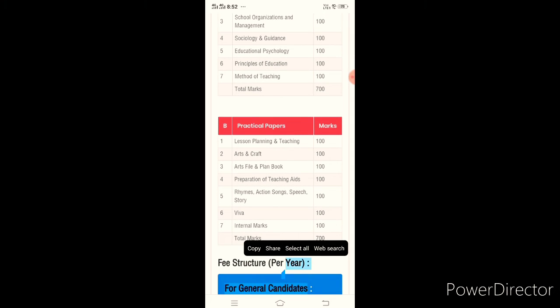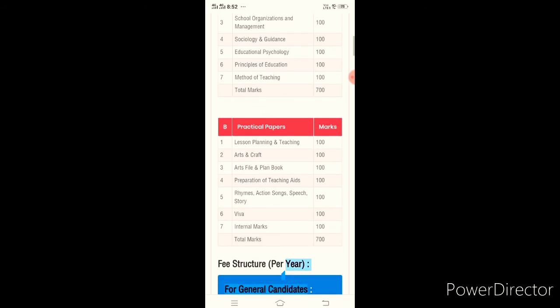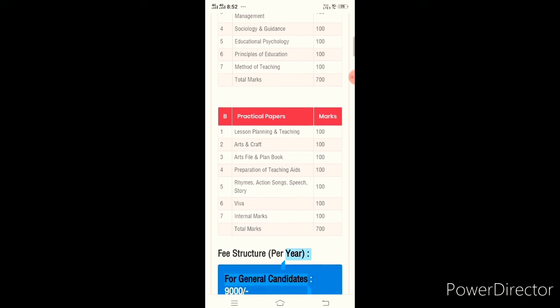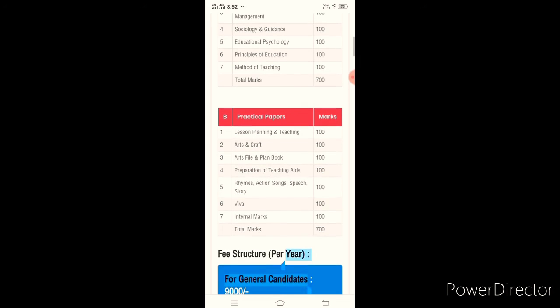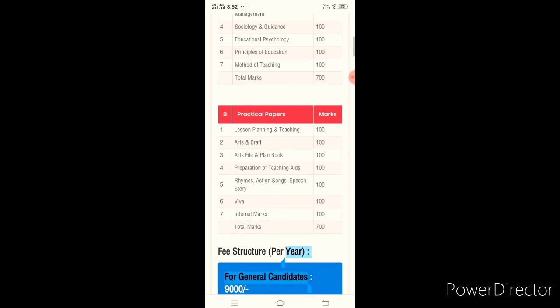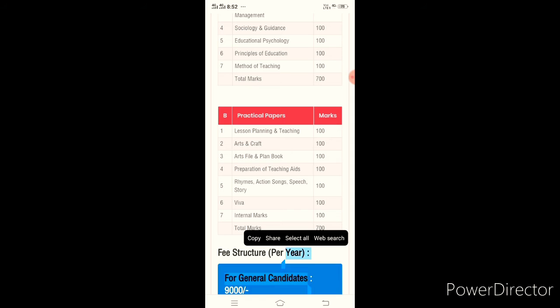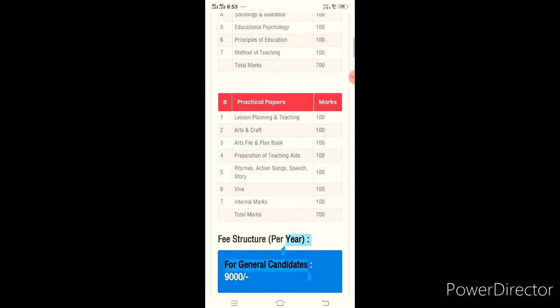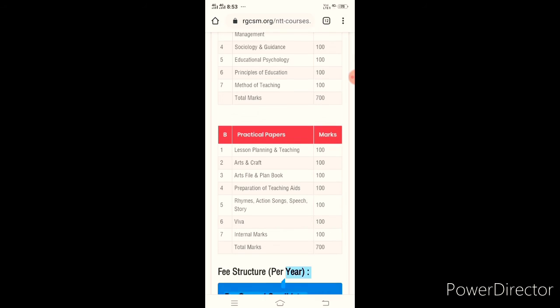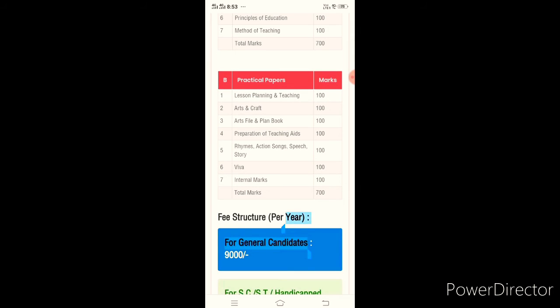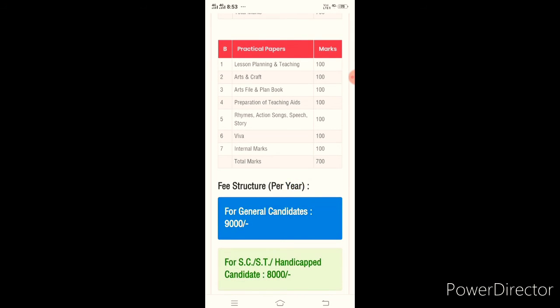These are some practical syllabus: lesson planning and teaching, arts and craft, art file and plain book, preparation of teaching aids, rhythm, action songs, speech, stories, viva, internal marks. Total marks is 700 as well.